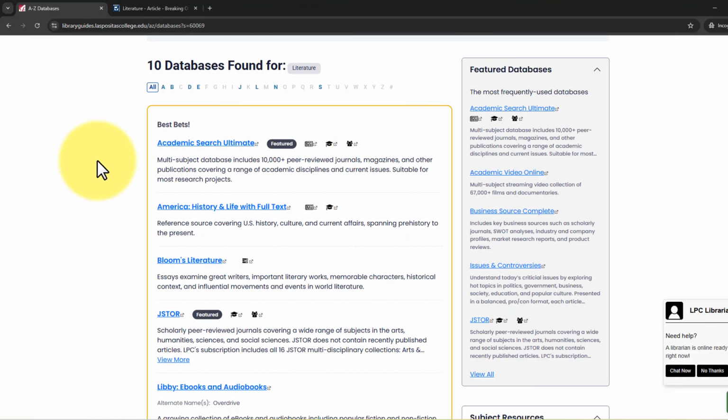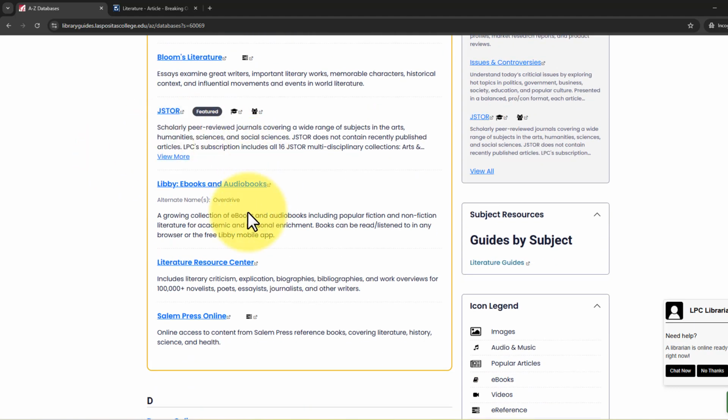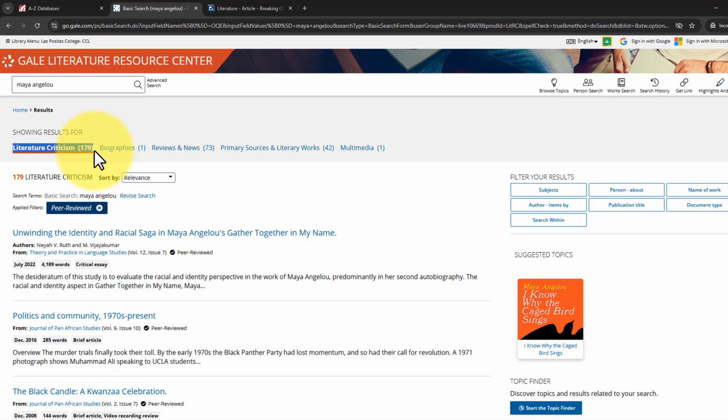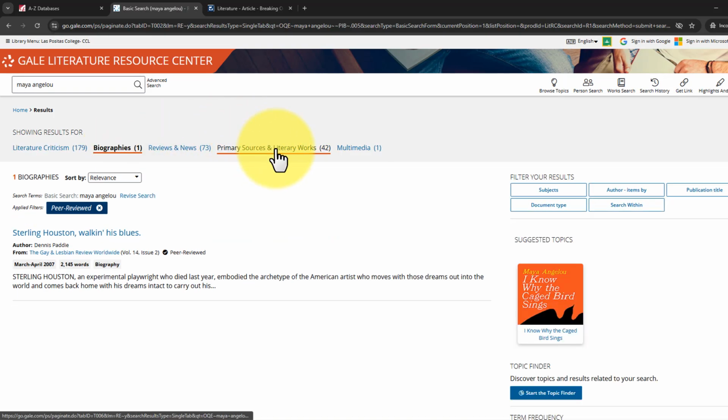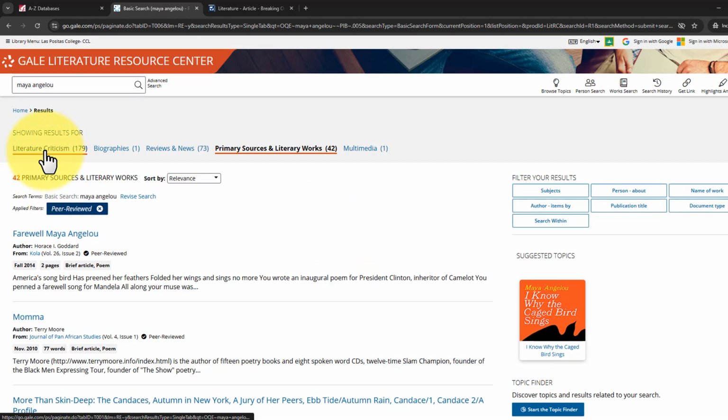Let's go back to our list of literature databases to get to our next database, Literature Resource Center. Click on the database name to open the database. Here, repeat your search. Notice that here too there are many different types of information to choose from that you may want to review, but for criticisms, make sure that literature criticism is selected.